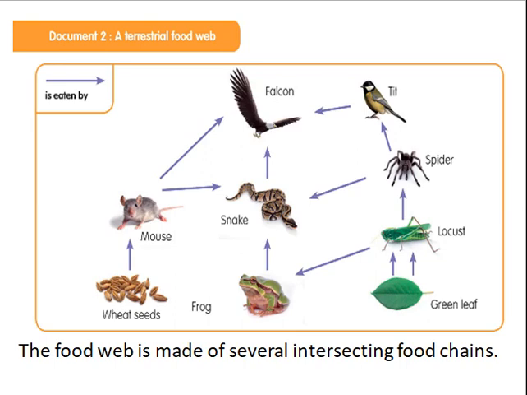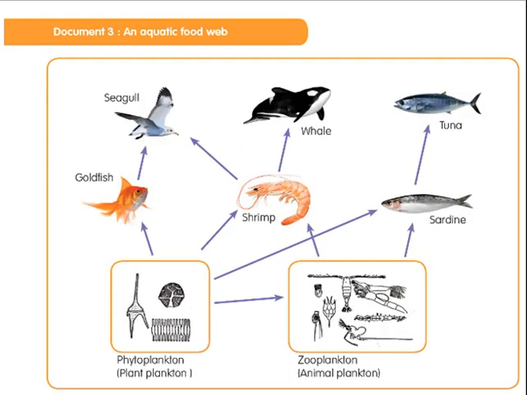I have another food web which is the aquatic food web, also called marine food web. In the marine food web or food chain, we see that there are two terms here. Phytoplankton means plant plankton and zooplankton, which is animal plankton. Phytoplankton, of course, these plants are eaten by animals. So, sardine is eaten by tuna.